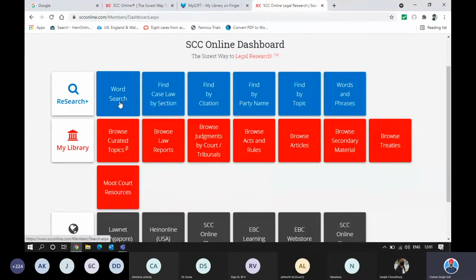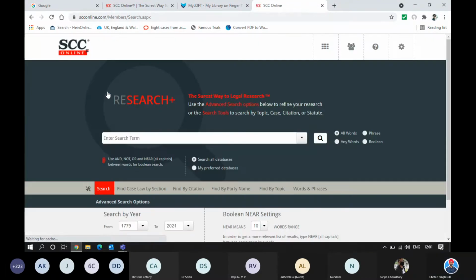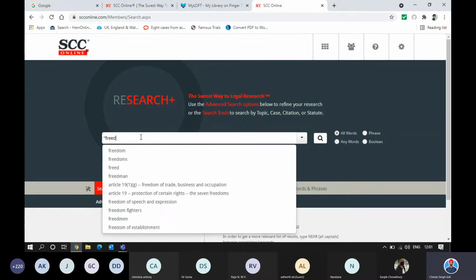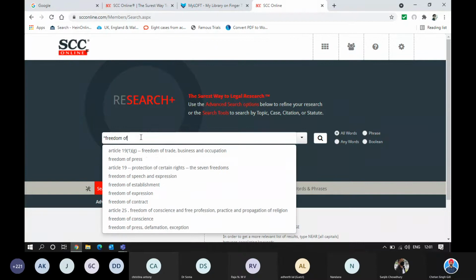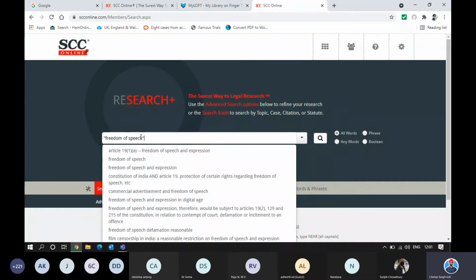So I'll give you one example of, let's say, research. Okay. So we'll go with this word search. Now, in the starting, we were talking about that we have various databases. We have your Constituent Assembly debates, we have your Privy Council, we have High Court judgments, articles, and others. All that can be accessed with this one option, that is word search, and this specific tab that you can see, the search tab. Let's suppose I want to search for or see where all freedom of speech was discussed.